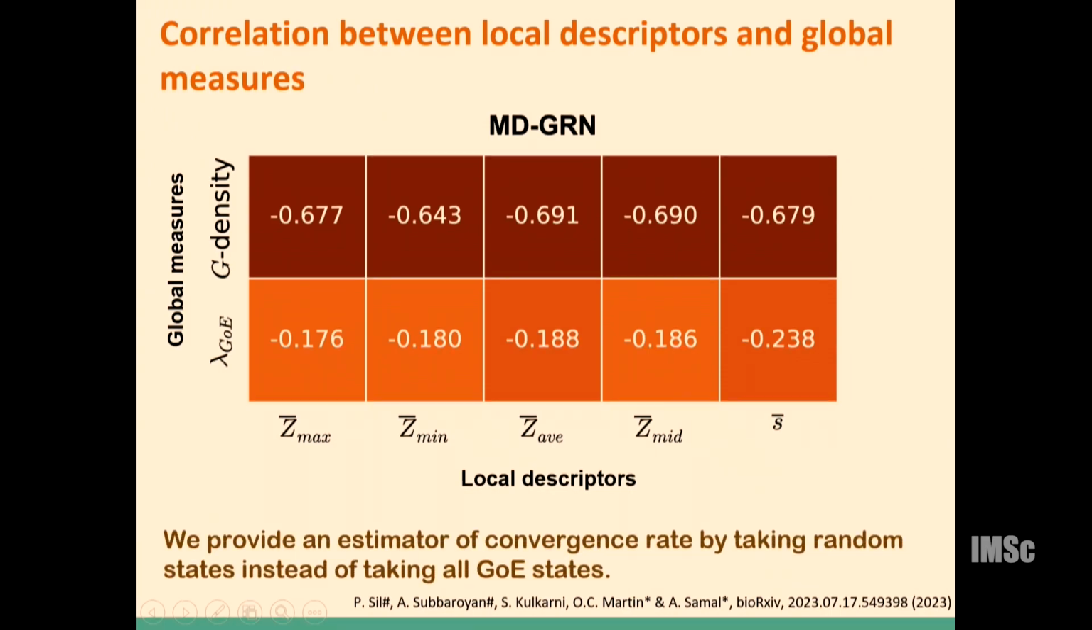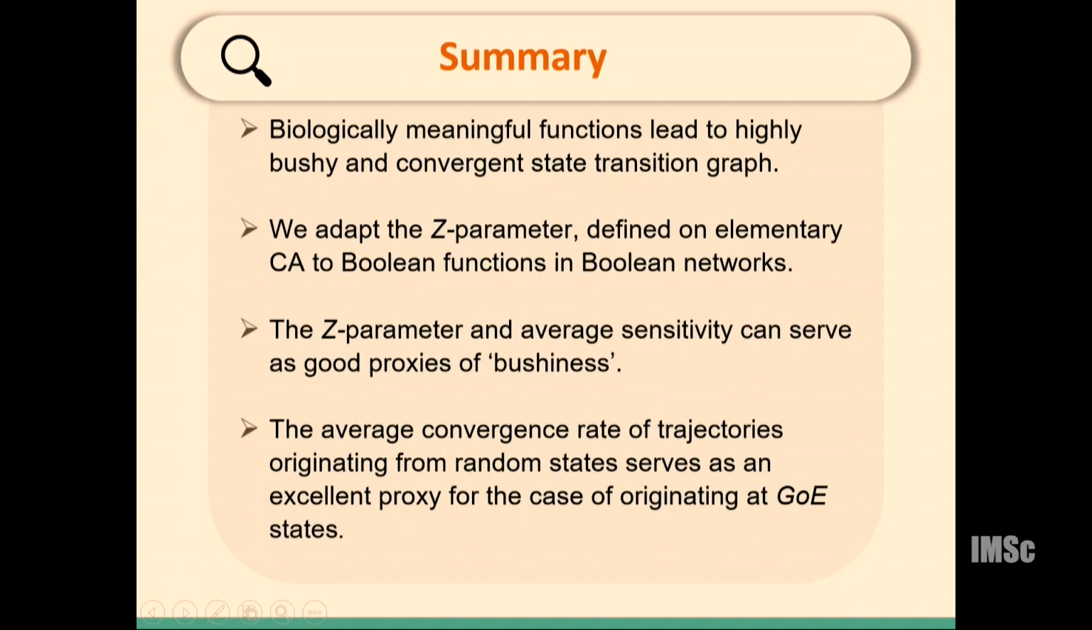So for convergence rate, we provide an estimator by taking some random states and not considering all the Garden of Eden states. In summary, we found that biologically meaningful functions lead to a bushier and more convergent state transition graph. We adapted the Z parameter that was defined in cellular automata to a more generalized dynamical system, that is Boolean networks. And the average sensitivity and some versions of the Z parameter can be used as good proxies of bushiness. And for the average convergence rate, we gave a random sampling based measure.